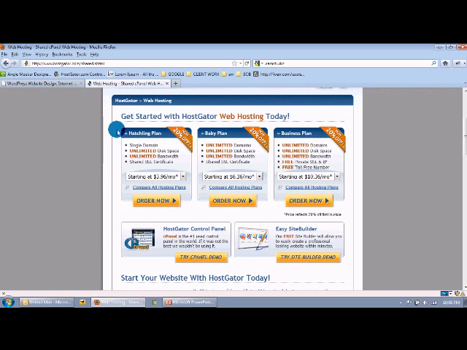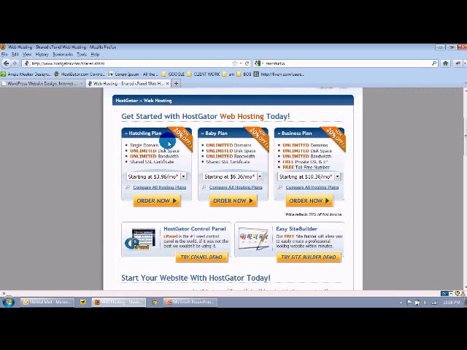And if you only have the hatchling plan with just one single domain that is allowed on your hosting account, then you won't be able to do that. You won't be able to just start new sites over and over as you have ideas. And so I recommend the baby plan.